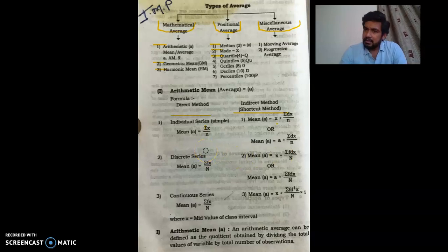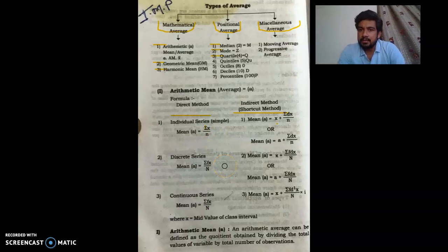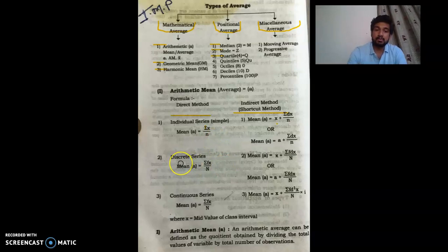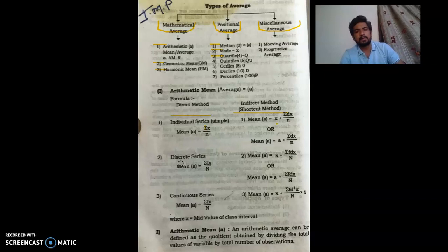Then the next series is a discrete series, where you can see the difference of f here. F means frequency, because if there is no frequency, then it's a simple series. When there is the introduction of frequency and there is no continuity of data, then that thing is called a discrete series. This particular area will get cleared when we go through the problems. So mean equals to summation fx divided by capital N. There is another alternative formula from the indirect method, mean equals to a plus summation f dx divided by n, or mean equals to a plus summation f dx divided by n.